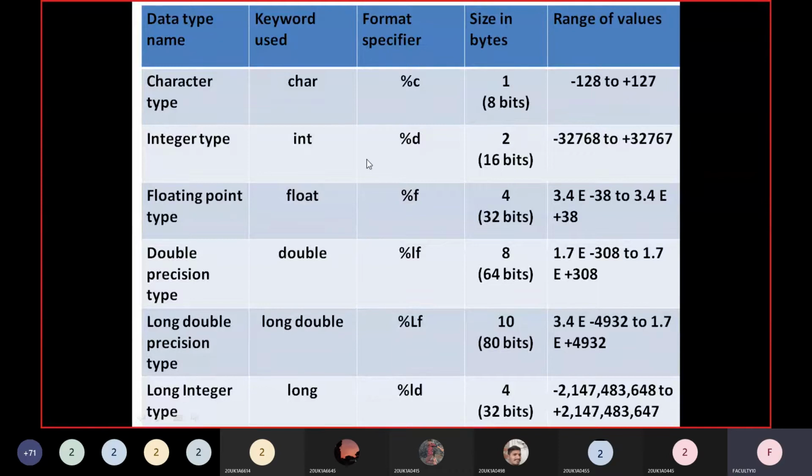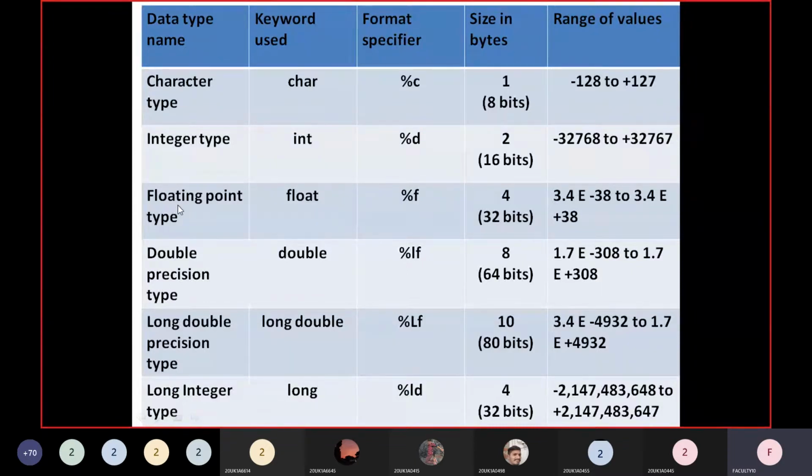Okay, so how much memory is allocated? 2 bytes of memory. Here 2 indicates the size in bytes. So 2 bytes of memory is allocated for an integer type on Windows, that means 16 bits. On Linux, 4 bytes, that means 32 bits of memory will be allocated. For 2 bytes, the range of values supported by integer is minus 32,768 to plus 32,767. These are the range of values.